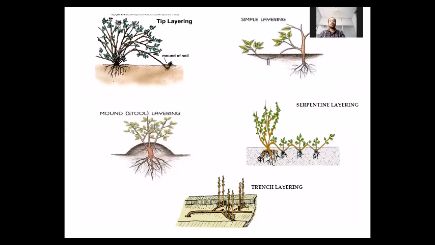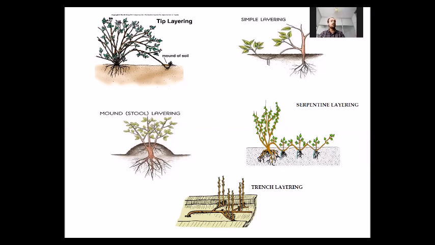If we see tip layering, first we talk about tip layering. How is tip layering done? First, we select a branch which is near to the ground and which is flexible, and its tip portion is buried into the ground. Tip portion we are using for rooting. That's why we are calling it tip layering.